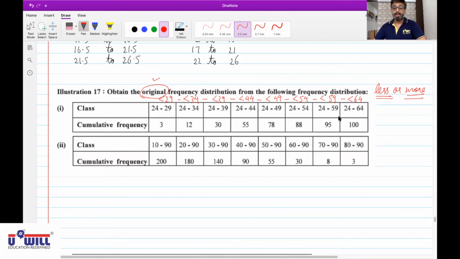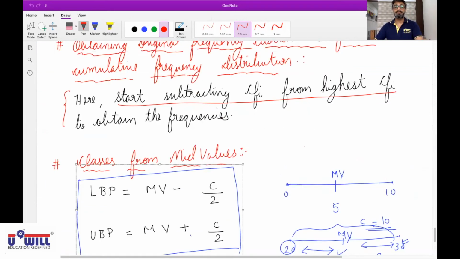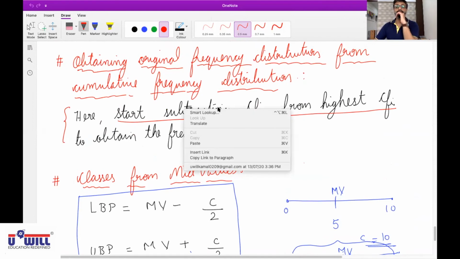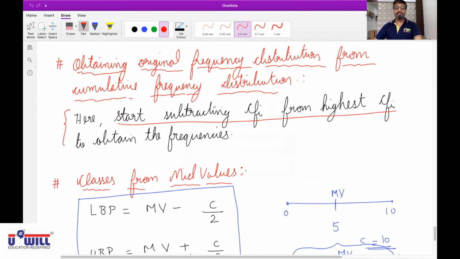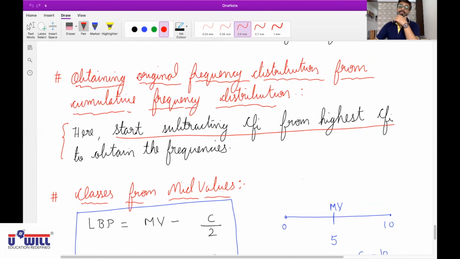And Pratham, unmute yourself. How will you find frequencies? What rule did I tell you to find frequencies? Read this. What is there on the screen? Obtaining original frequency distribution from cumulative frequency distribution. Start subtracting CF from the highest CF to obtain the frequency. Do you understand this? Yes, sir.